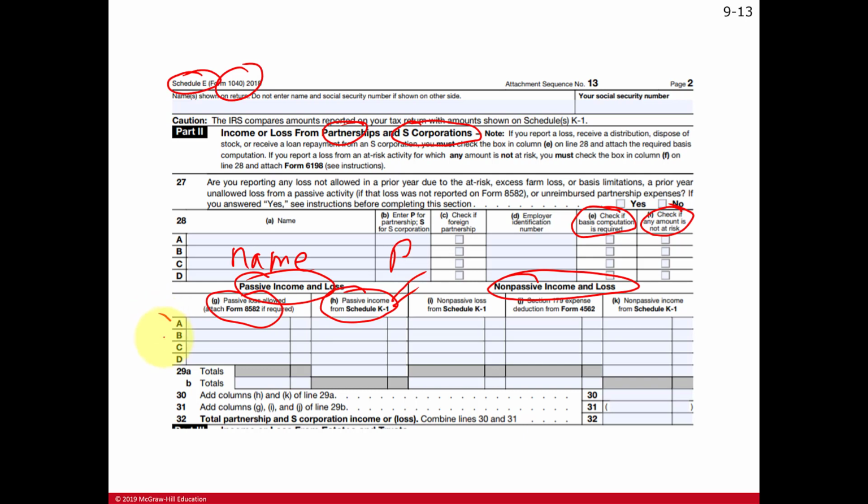Here you can see a schedule just keeping track of the different passive investments you may have, including a passive investment in a partnership. Active income or non-passive income, if it results in a loss, is deductible against other types of income. They call it active income or portfolio income. There are limitations in the case of losses here, but there's one limitation for passive losses and a couple other limitations for other losses.